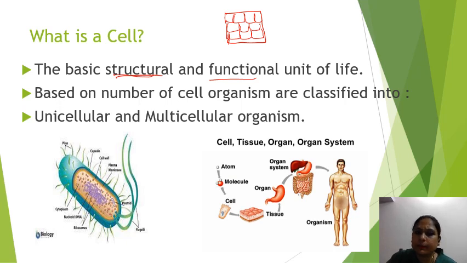Now, based on the number of cells, organisms are classified into unicellular and multicellular. Unicellular organisms are organisms which have only one cell, which are made up of only one cell.